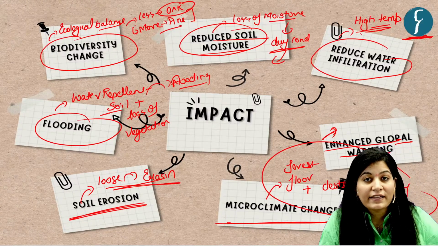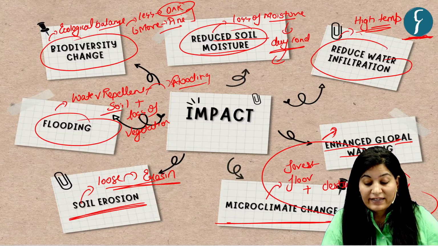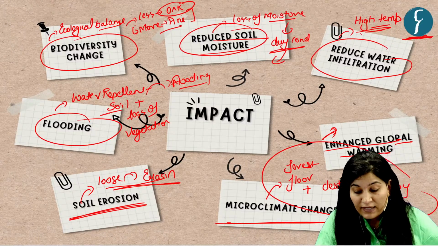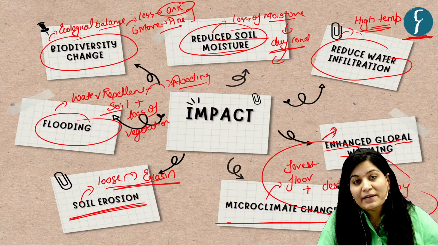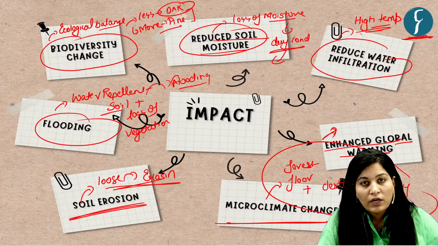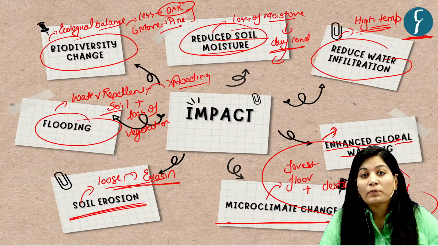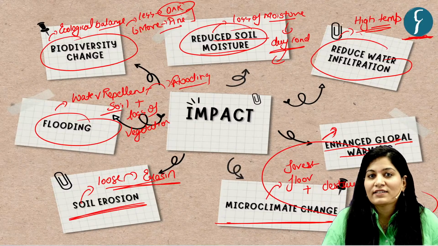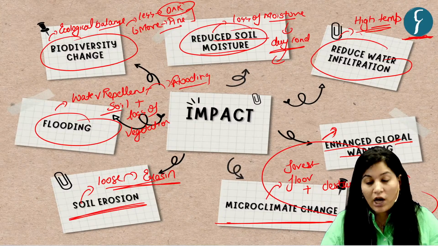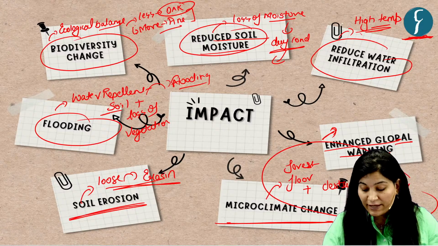First, it can alter ecological balance. Second, it can lead to loss of moisture. Second, high temperature can alter the soil properties and make it hard, which is impervious to water. Then it can lead to global warming because trees act as a carbon sink. Fourth, it can change the microclimate.